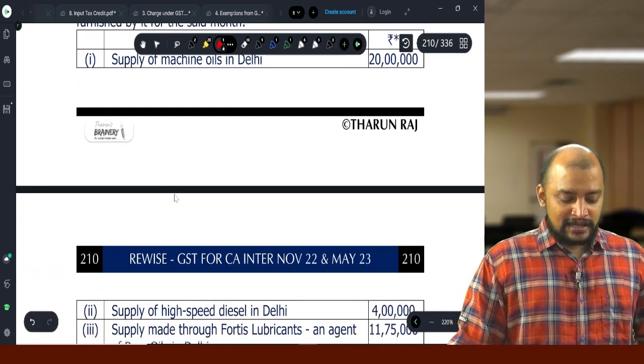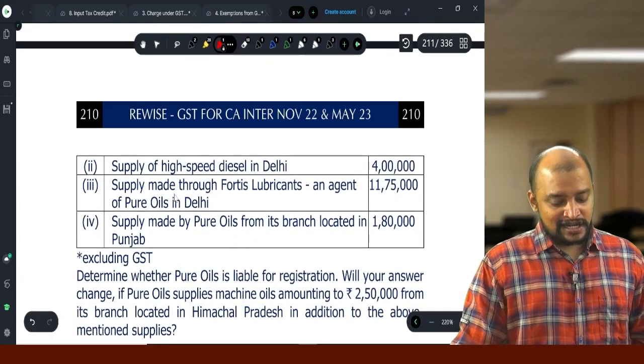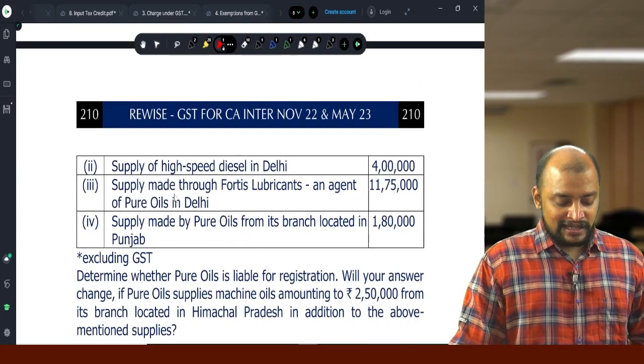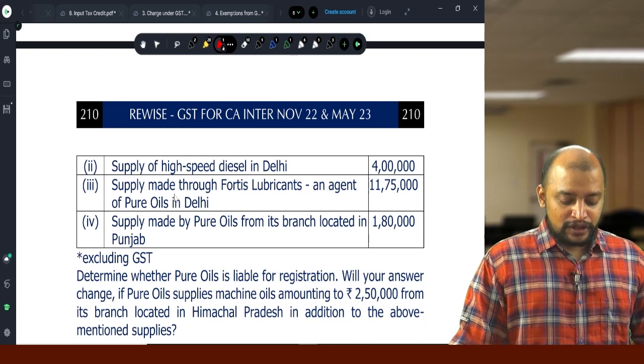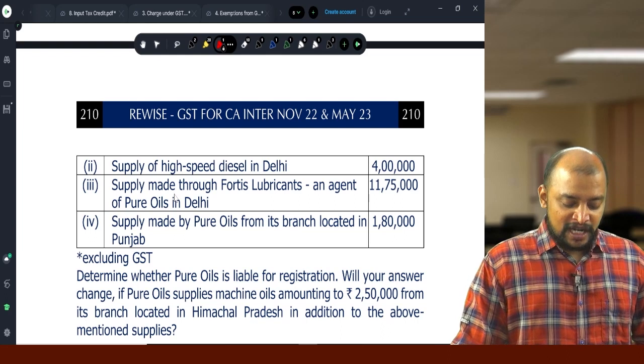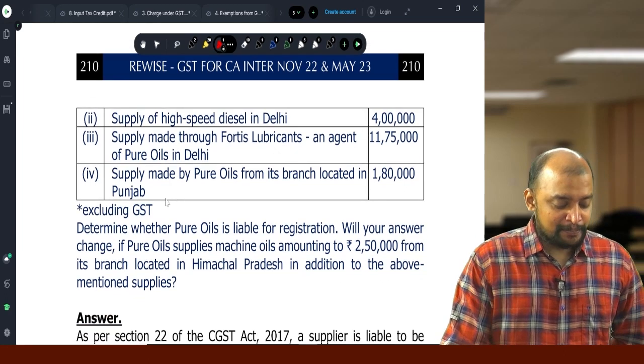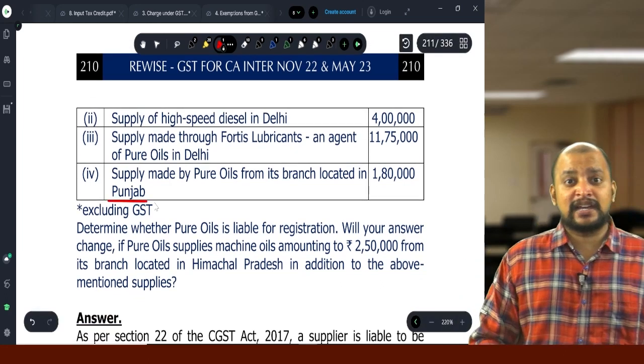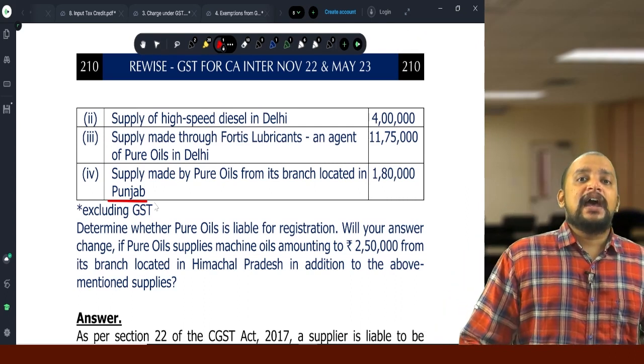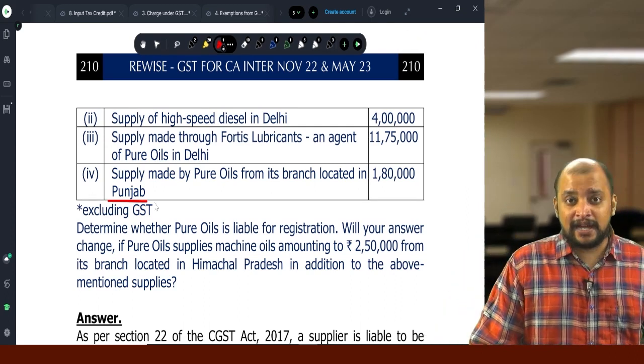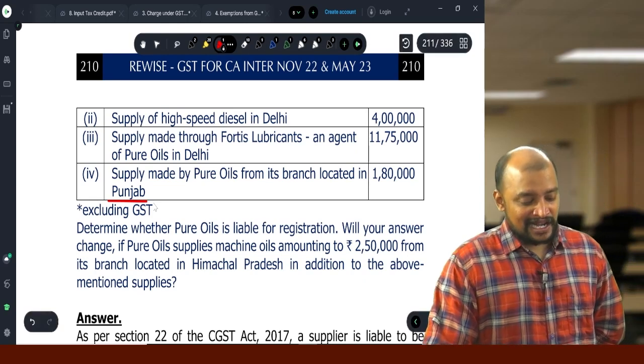So here they are making machine oils in Delhi 20 lakhs goods, high speed diesel in Delhi goods, supply made through Fortis lubricant, an agent of Pure Oils in Delhi goods, supply made by Pure Oils from its branch located in Punjab. So they are doing business in Delhi and Punjab, more than one state, and none of the state is MMTN new stamp. So the applicable limit will be 40 lakhs.